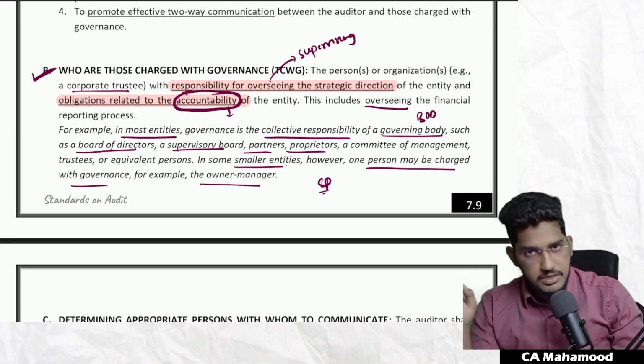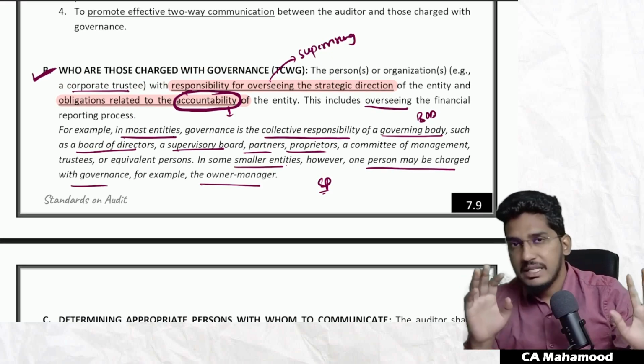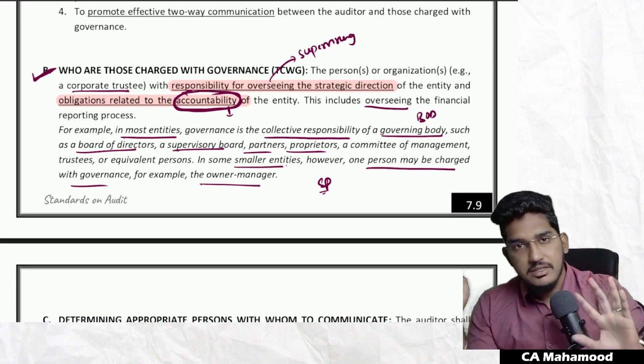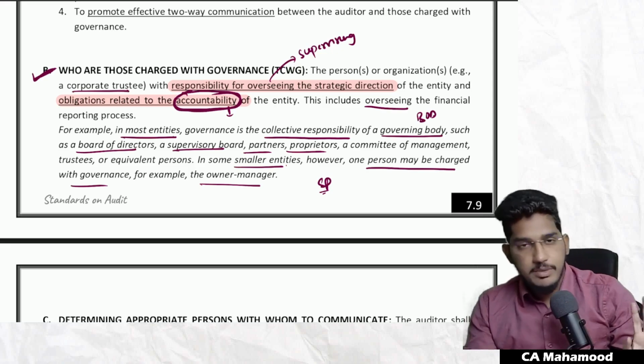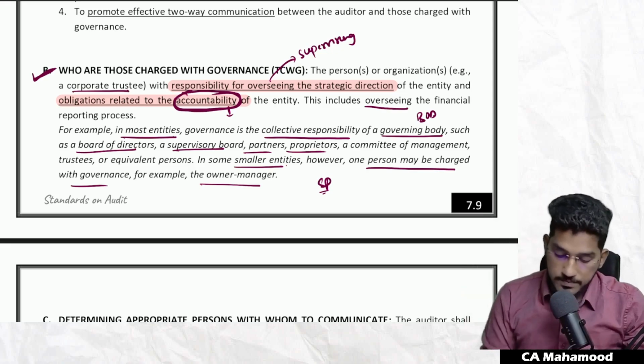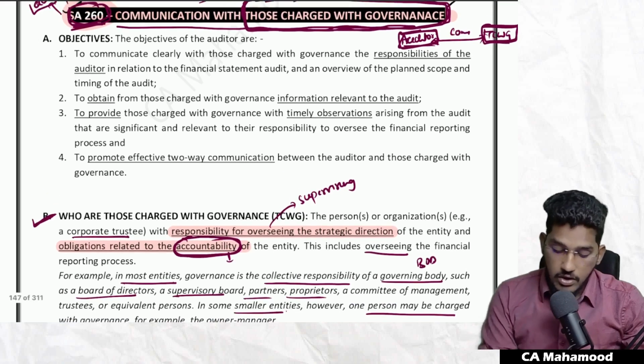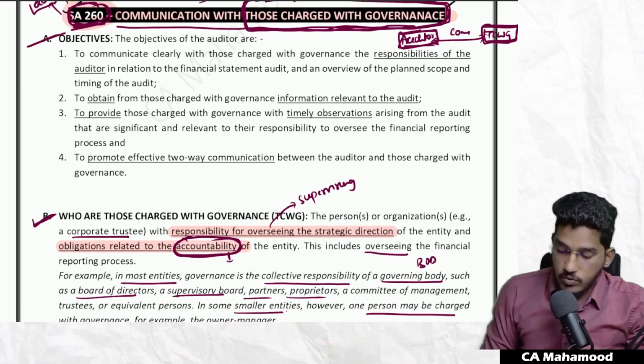Those people in the organization who are responsible for overseeing the strategic direction of the entity and obligations relating to accountability will fall under those charged with governance. Now, sir, objectives of the auditor. As per this standard, what are the objectives?